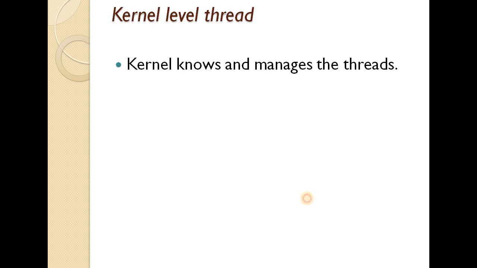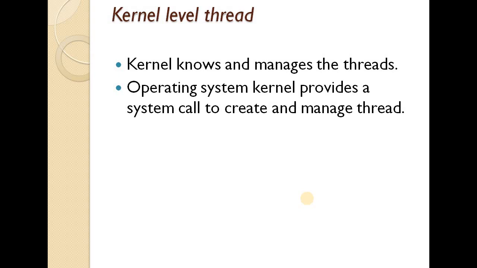Next we'll move on to the second type of thread, that is kernel level thread. Kernel means operating system programs. So kernel level thread means threads which are created by the operating system. Kernel knows and manages the threads. Operating system kernels provide system call to create and manage the threads. So remember here again, for kernel level threads we are going to use system calls.